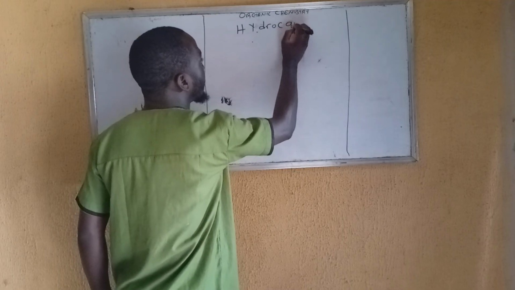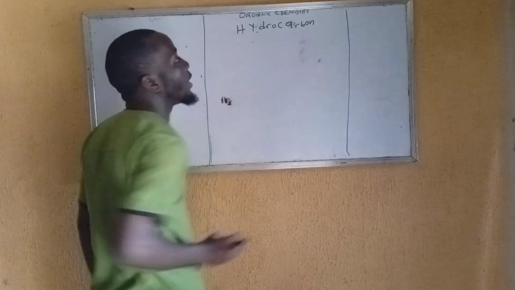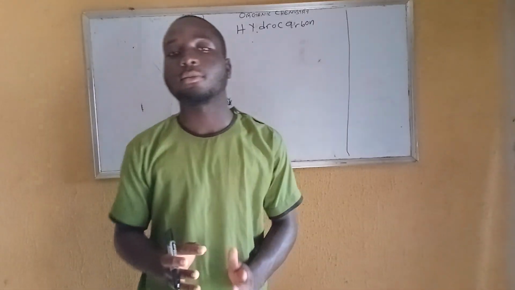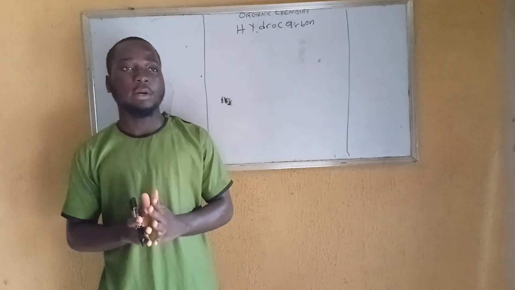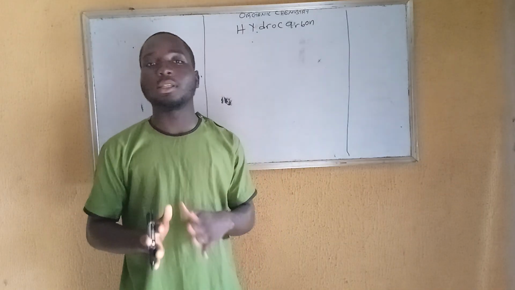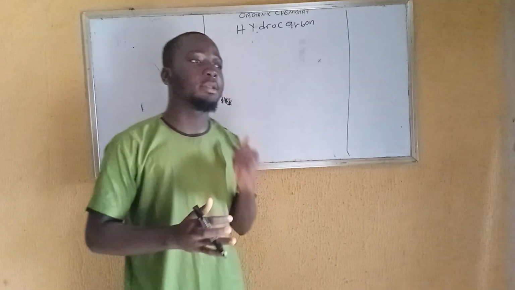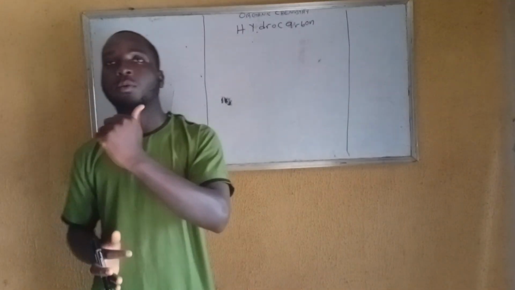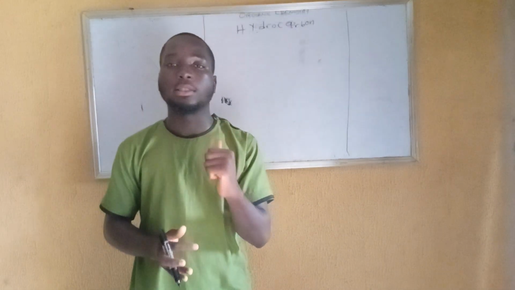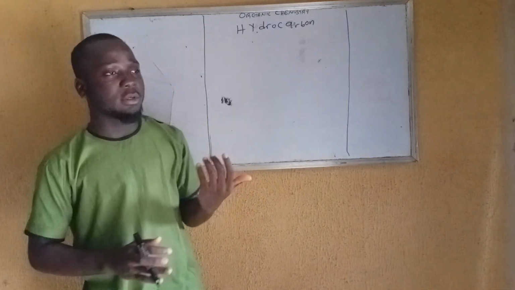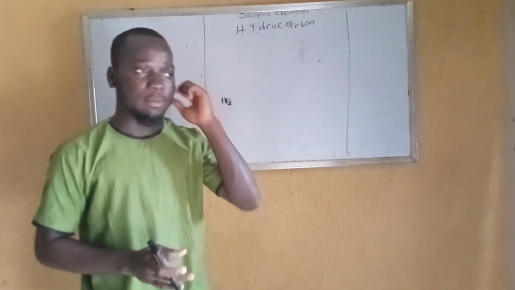Hydrocarbon can be defined as the compound involving hydrogen and carbon. This is a very essential thing you need to know before we go deep into organic chemistry. What are hydrocarbons? Compounds containing hydrogen and carbon.